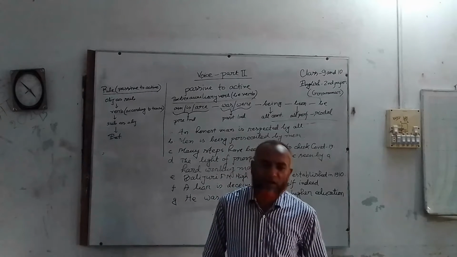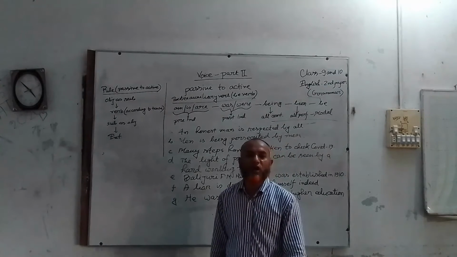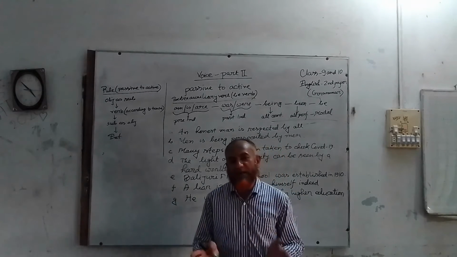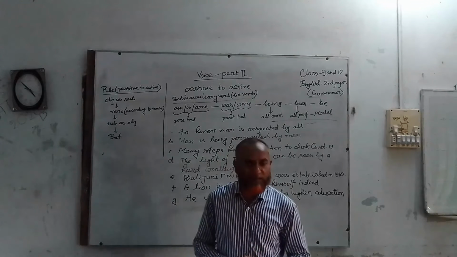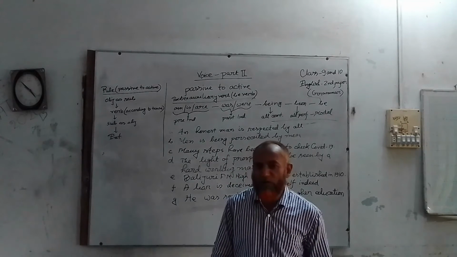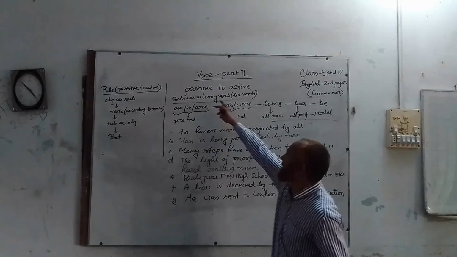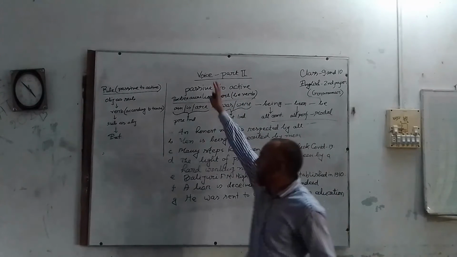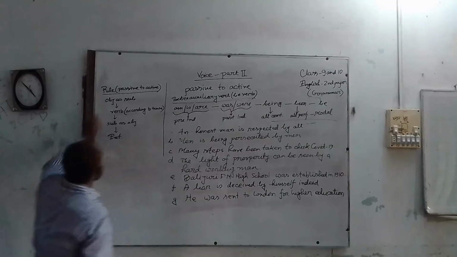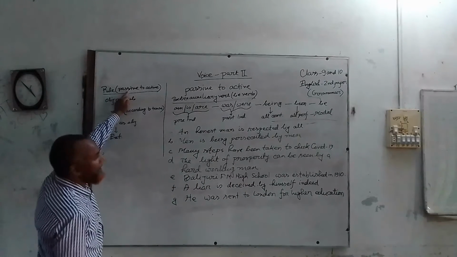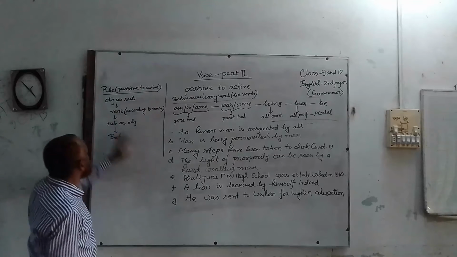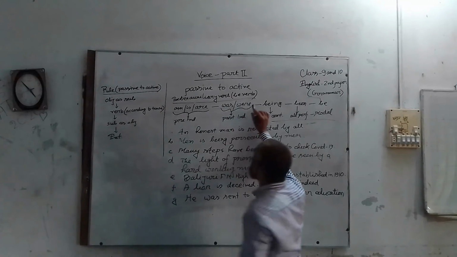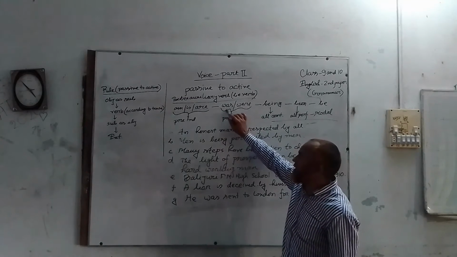In the last lesson, I discussed the topic of voice. In that part, I showed you how we can change an active form into passive. But today, I want to show you how we can change a passive form into active. And here, I have written down the common rules while turning a passive form into active. You follow the rule. Then I have also given the auxiliary verb.